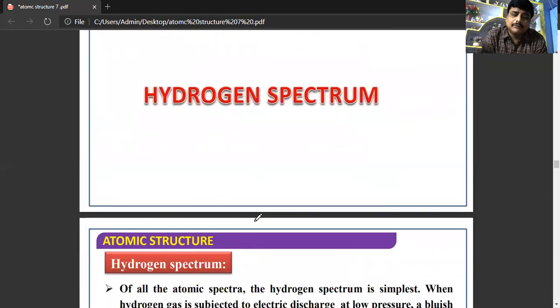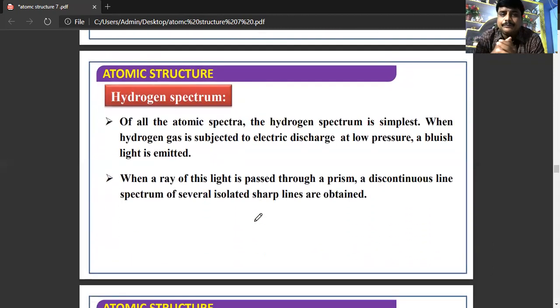So, hydrogen spectrum. If you are considering all the spectrums, the hydrogen spectrum is the simplest. Why I am considering it as simple is because it consists of a single electron only. But here we are not considering the hydrogen atom, we are considering hydrogen gas. When this hydrogen gas is subjected to electric discharge at very low pressure, a bluish light is obtained. When this light is passed through a prism, a discontinuous spectrum of several sharp lines is obtained.